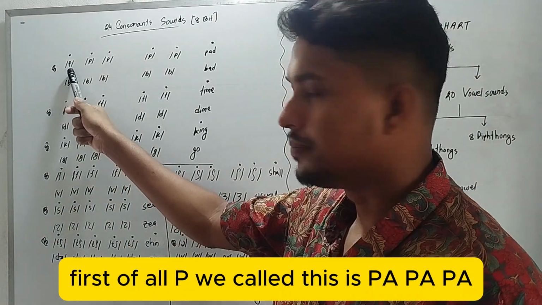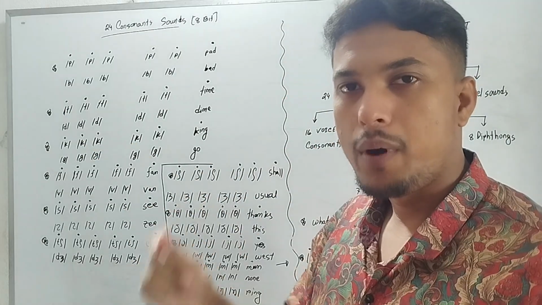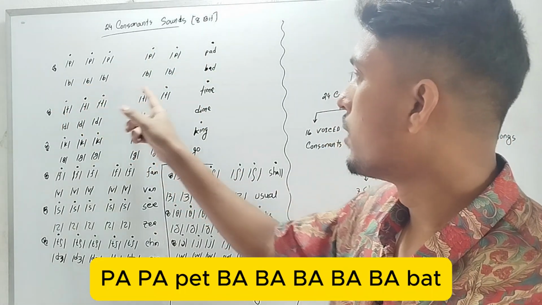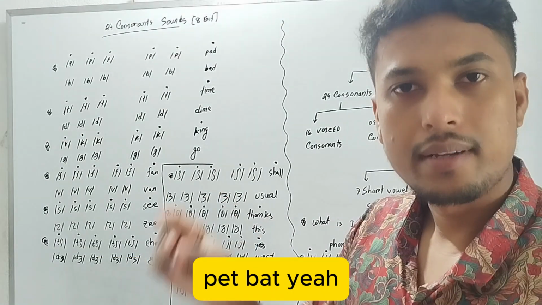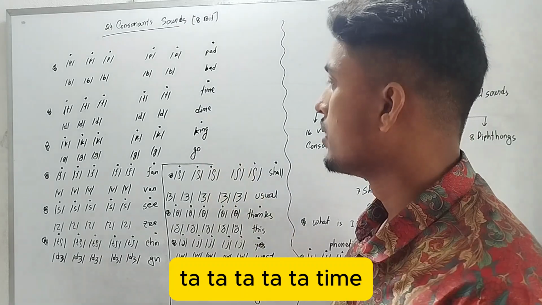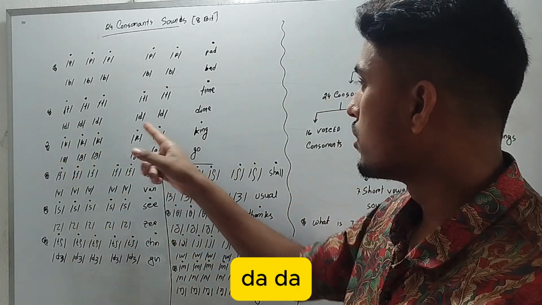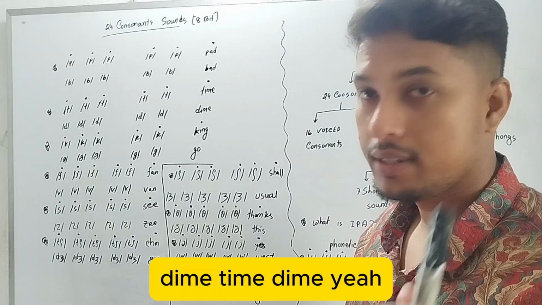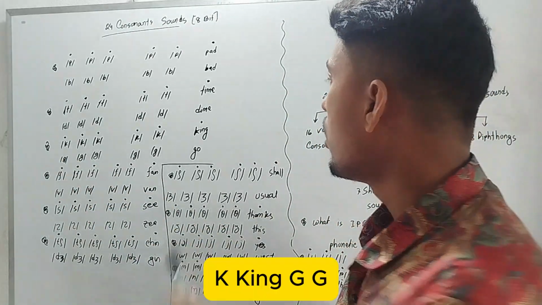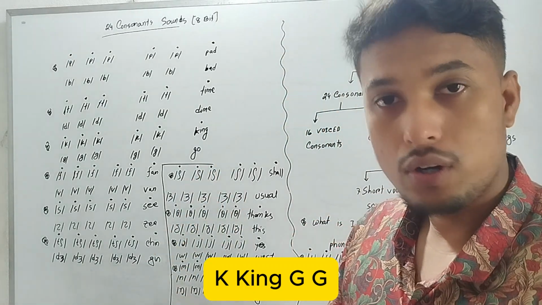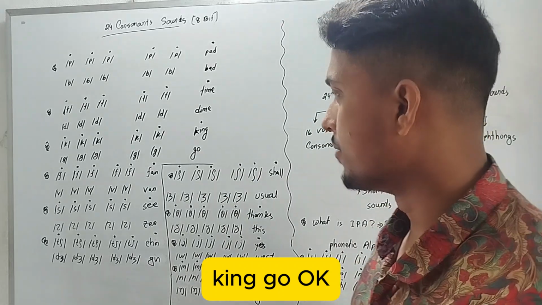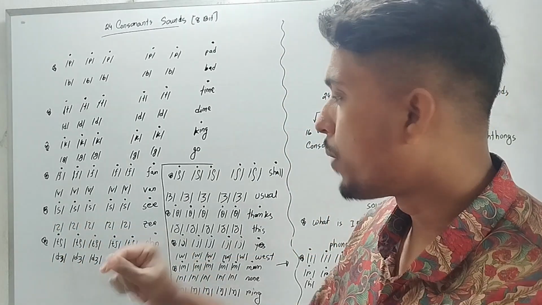First of all, P, as in pet. B, as in bat. T, as in time. D, as in dime. K, as in king. G, as in go. Okay, pen.